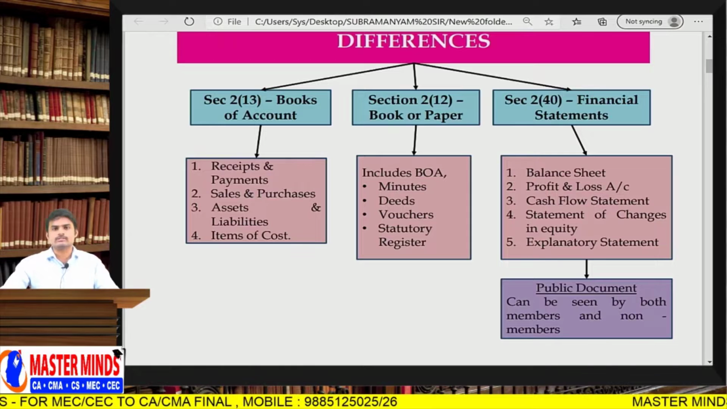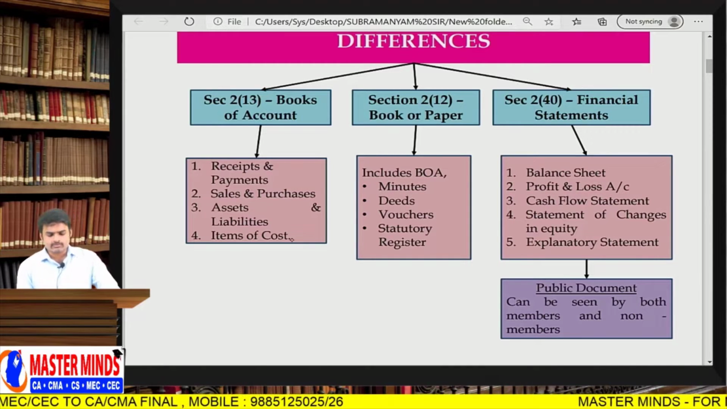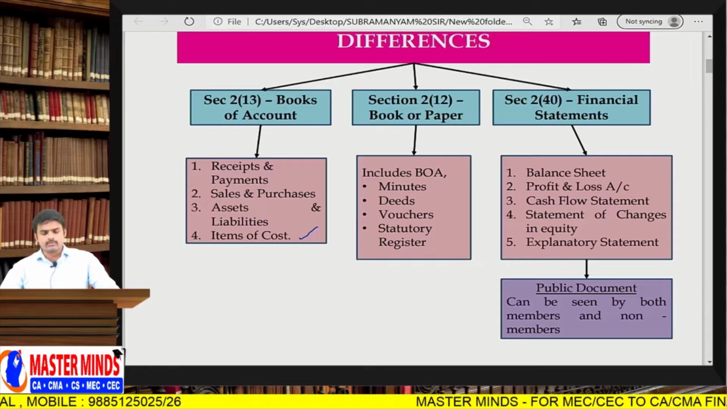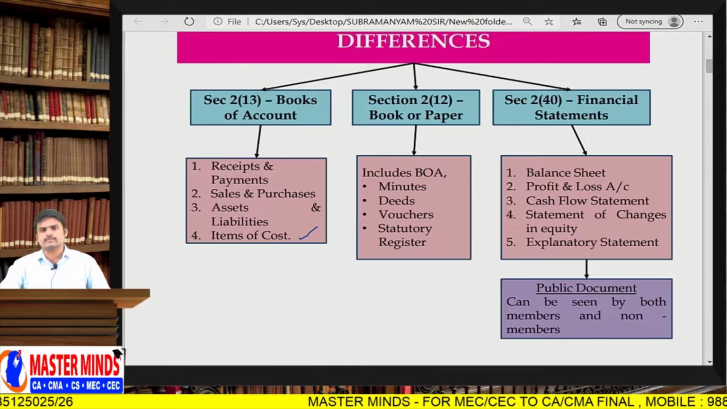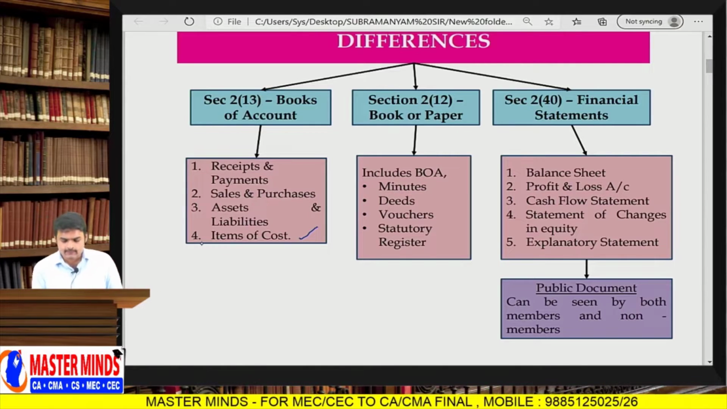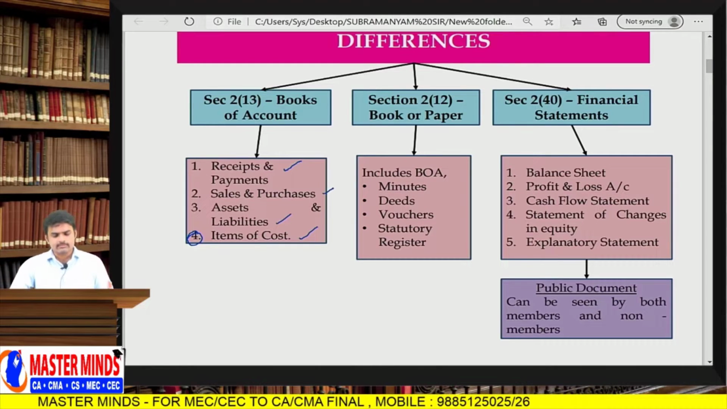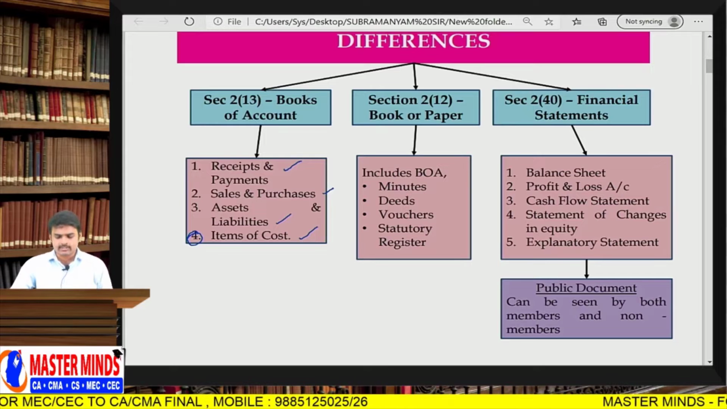That means cost records. Not every company is required to maintain items of cost, only those companies for which section 148 maintenance of cost records and cost audit is applicable. Simply saying, manufacturing industries specified under section 148 need to maintain this fourth item. Generally for all companies, the first three items will be there: receipts and payments, sales and purchases, assets and liabilities. So cash in, cash out, sales income, purchases expenses, assets, liabilities.